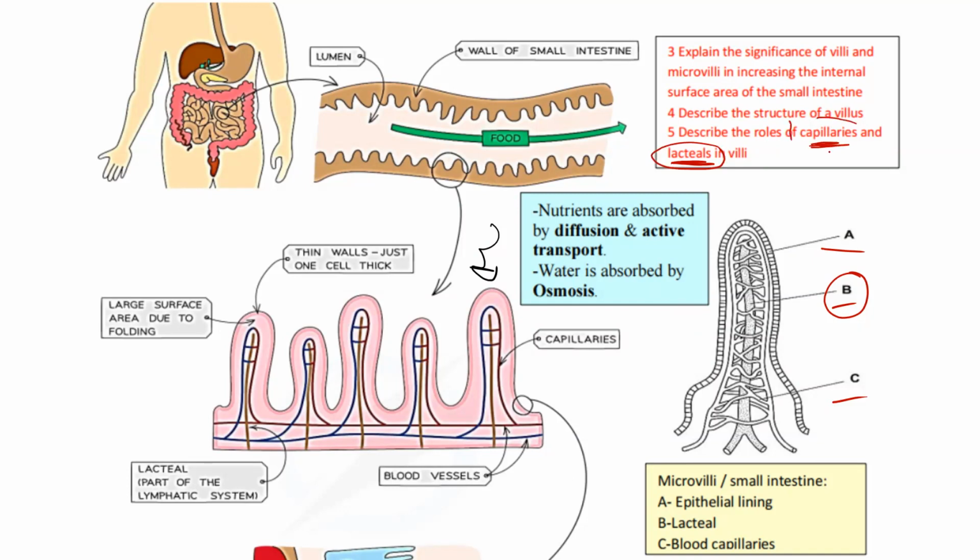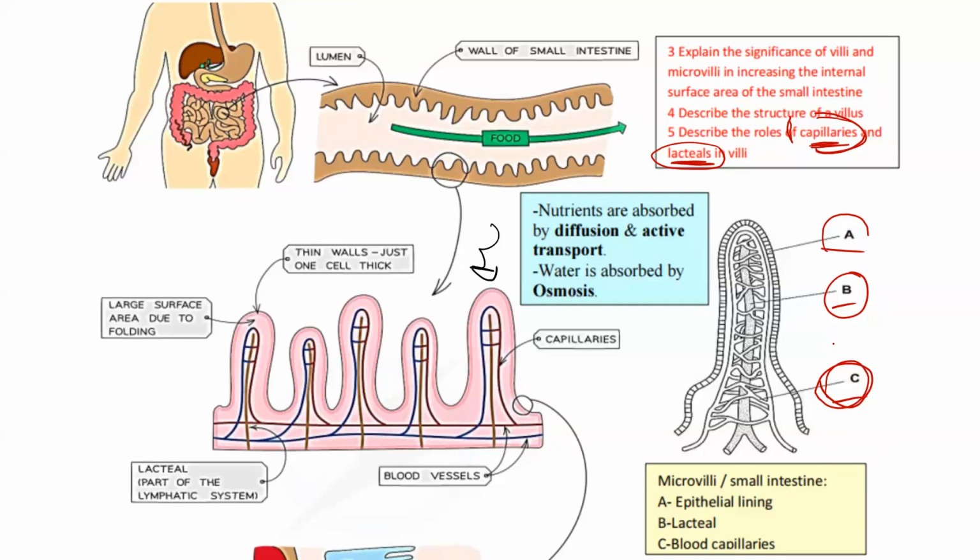Now, what do the capillaries absorb? A is the epithelium. C is the capillary. C, what does the capillary absorb? Come on. The capillaries absorb everything else, the glucose, the amino acids, the vitamins, the minerals, everything else. Okay, capillaries also absorb the water.